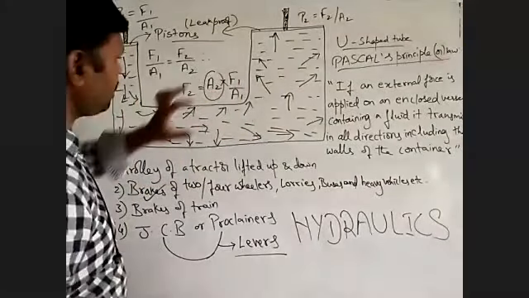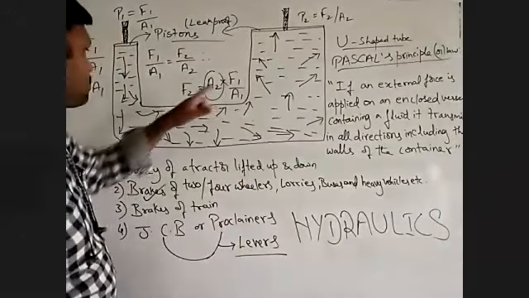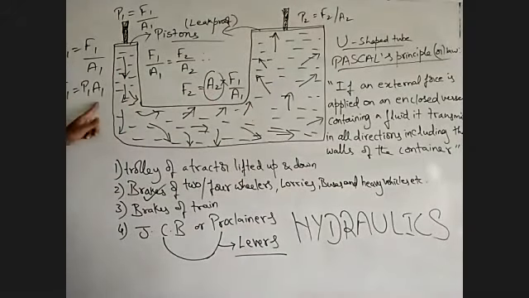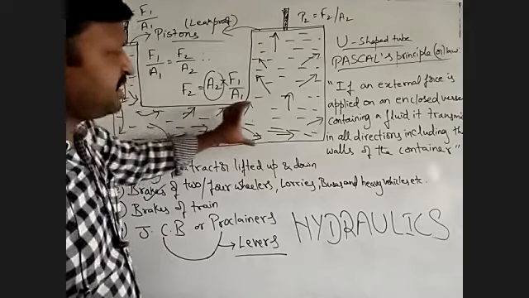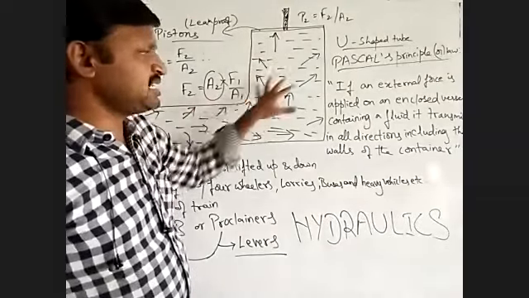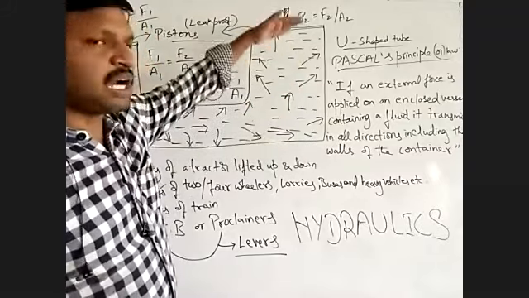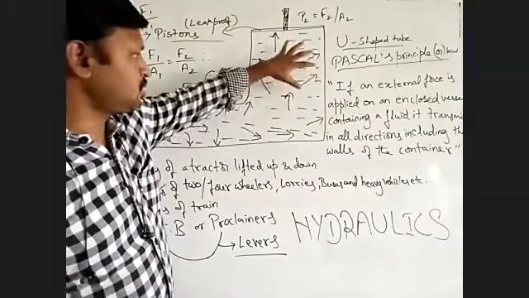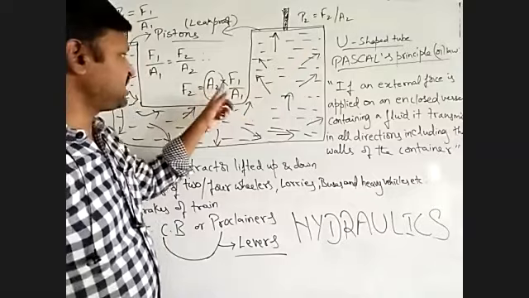So this is the pressure, or this is the force. If you are speaking about force, P1 into A1 is the force being transmitted here, but by the time it comes here, this is the entire advantage. This entire area is getting multiplied.